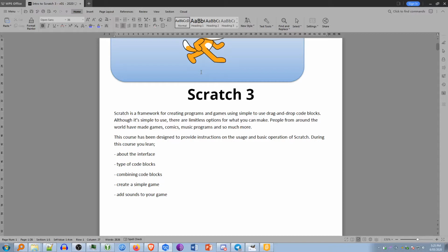This course has been designed to provide instructions on the use of the basic operations of Scratch. During this course, you will learn about the interface, the types of code blocks, combining code blocks. You will create a simple game and add sounds to your game as well.